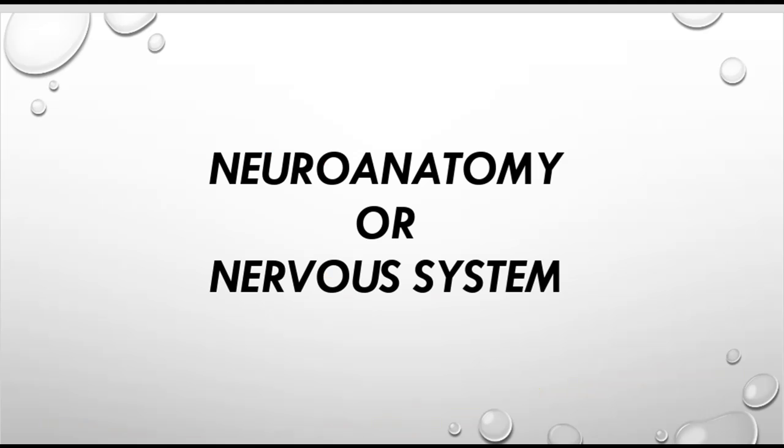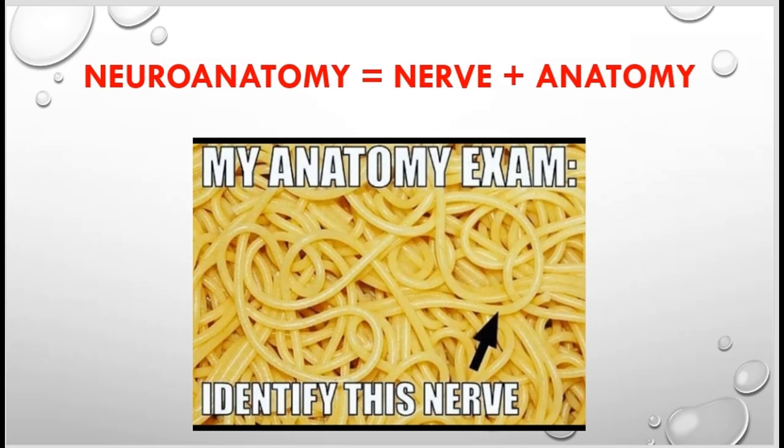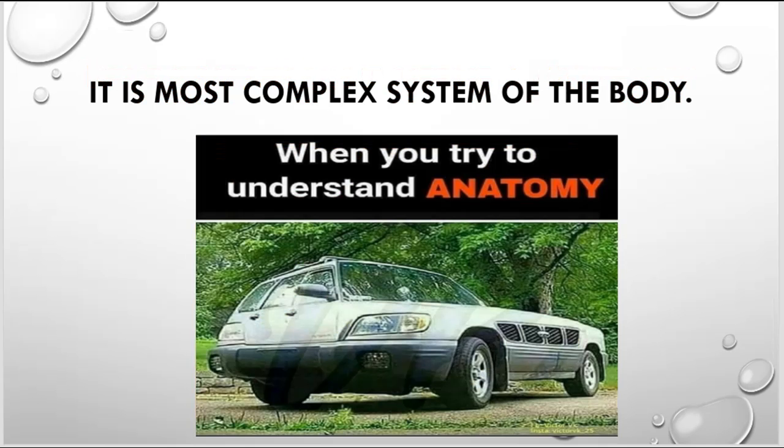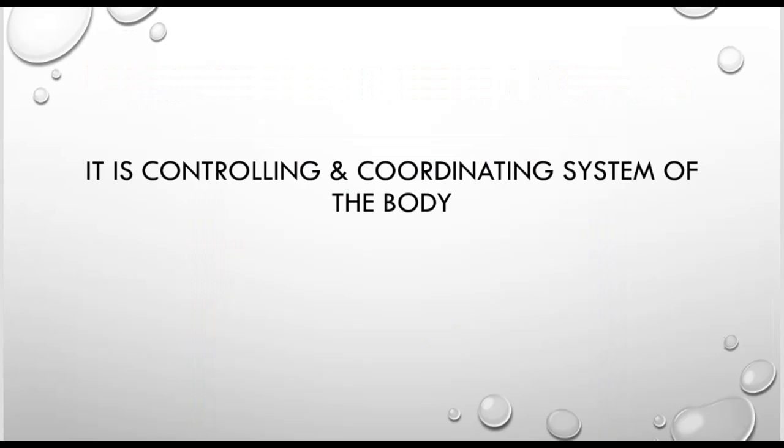Today I will describe in brief what is neuroanatomy or nervous system. The word neuroanatomy means anatomy of nerve, because it is the most complex system of the body. That's why it is most difficult to understand structurally and functionally. It regulates and coordinates all the systems of the body like